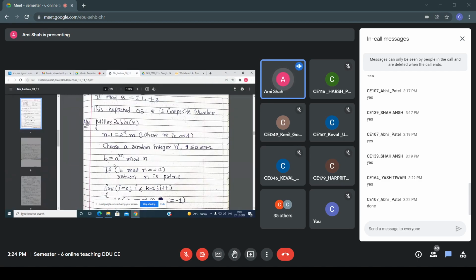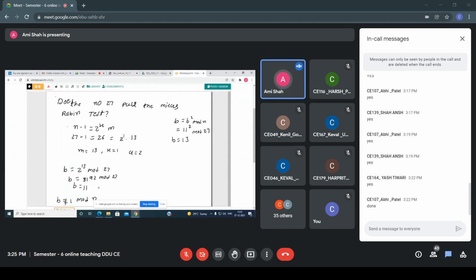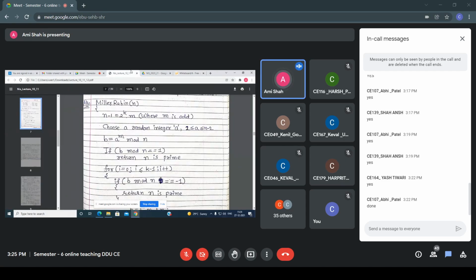Now after that you have to perform this step, b equals a raised to m mod n. When I perform the square and multiply method, I am getting 11. Now if it equals 1, then I can say that it is prime. In our case it is not congruent to 1 mod n.